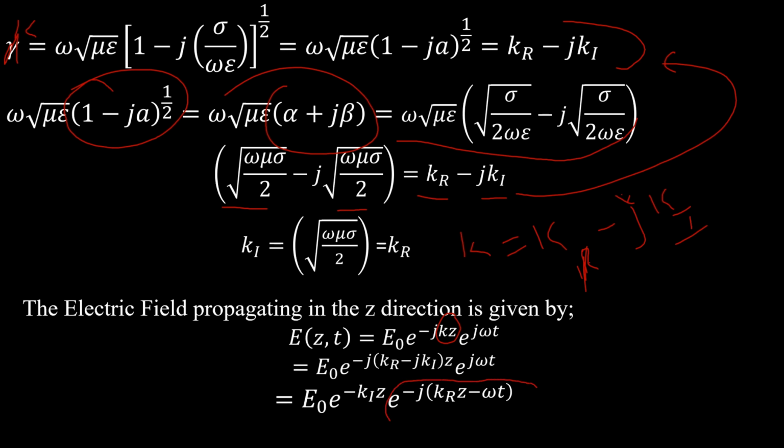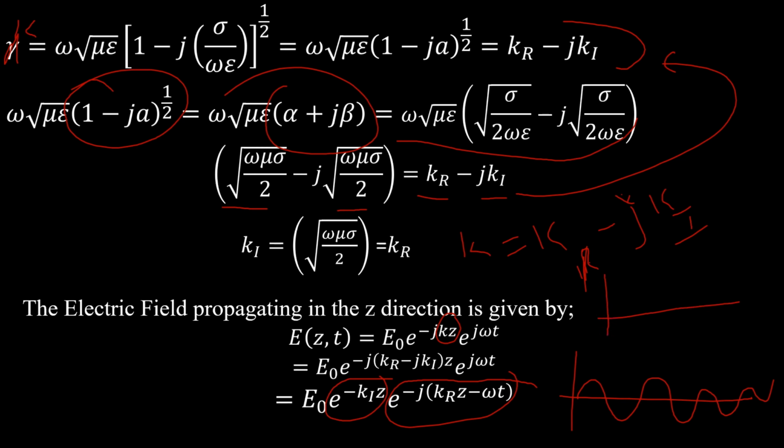So this is going to be the oscillating part, the part that causes the wave to move like a sinusoidal wave function. And this is the part that tells us how the amplitude of the wave decays in time. So it has something to do like this.